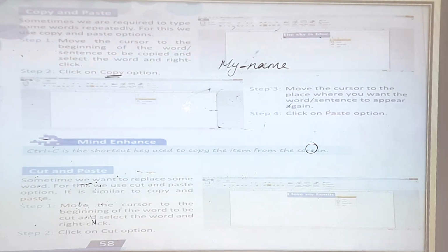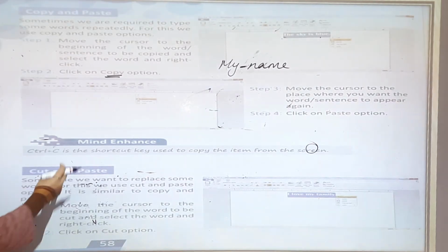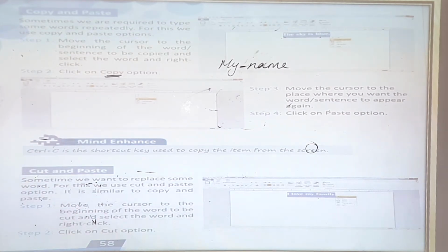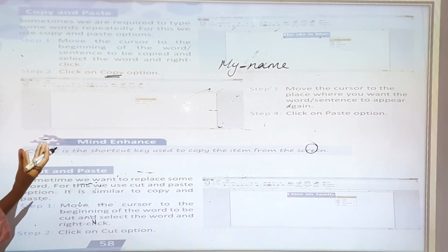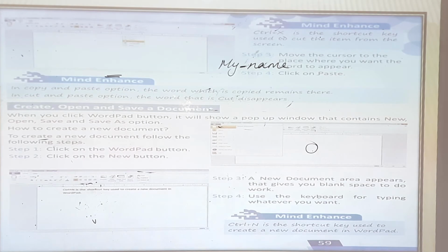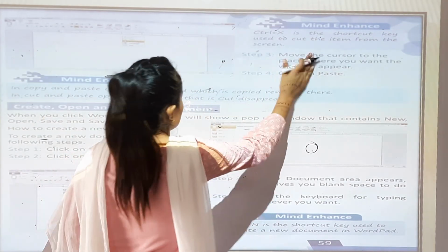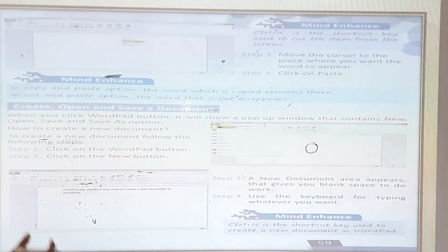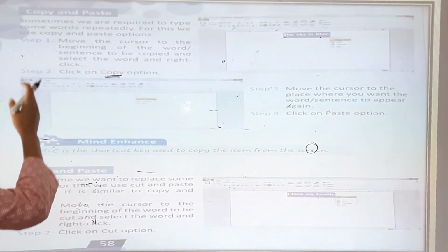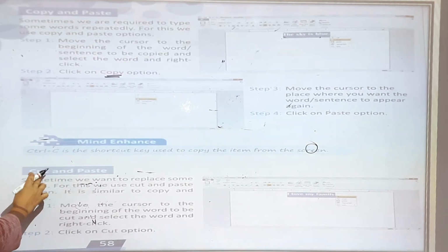Sometimes we want to replace some words. We use cut and paste option. It is similar to copy and paste. So you can cut the word, it is similar to copy and paste. Okay, you can practice at your home. It is the same. You can follow how you do copy and paste. This is the same function, cut and paste also.